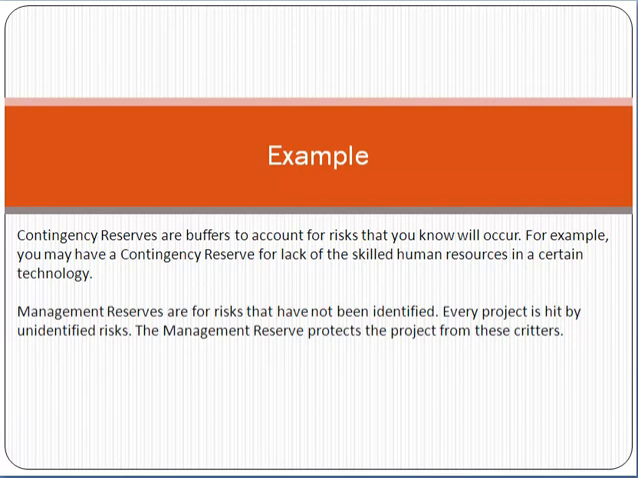So remember friend, reserve has two types: contingency reserve and management reserve. Contingency reserves are planned risks for which we allocate reserve in terms of time, cost, finance. Management reserves are for unplanned or unidentified risks which we don't know about, but we know that these types of risks occur in a project. So those risks are called unidentified risks, and we have to allocate finance, time and cost for those types of risk. That is called